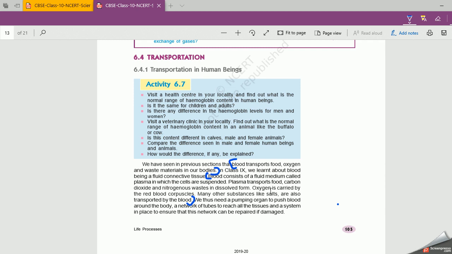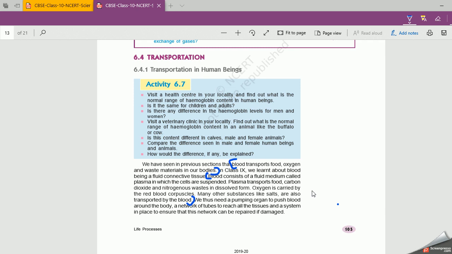The platelets play a very important role, and if the platelets become less in your body, what is the disease caused? That is dengue, because the dengue virus attacks our immune system and reduces the platelets. So platelets play a very important role in our body.